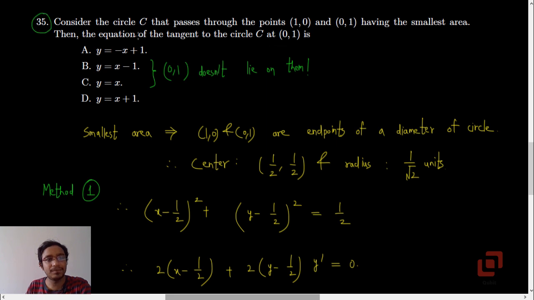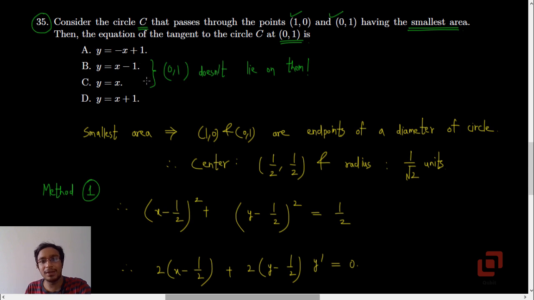Question number 35. Consider the circle C that passes through the points 1, 0 and 0, 1 having the smallest area. Now smallest area implies smallest diameter. Then the equation of the tangent to the circle C at 0, 1 is, and we have four options: y equal to minus x plus 1, y equal to x minus 1, y equal to x, and y equal to x plus 1.